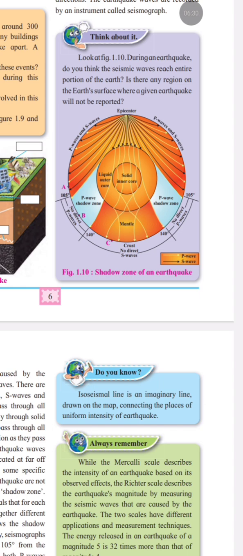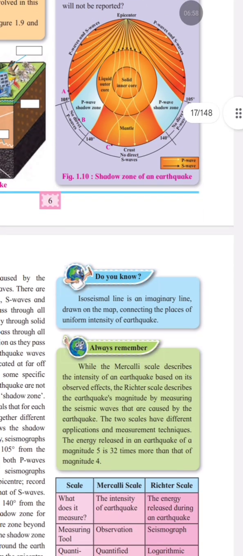Beyond 140 degree, P waves are again recorded because they are refracted inside the earth. However, S waves are still not recorded because they cannot pass through the liquid core. Therefore, the S wave shadow zone is much larger than the P wave shadow zone. This concept also helps scientists conclude that the outer core of the earth is in liquid state.